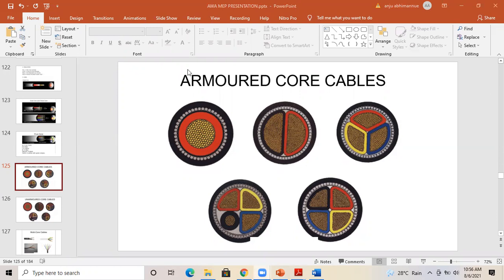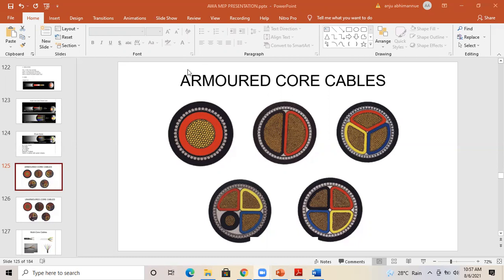Armoring is used for physical protection. It is a covering that comes above the primary insulation. For a normal cable, we will have the conductor, primary insulation, then the armoring, then the outer sheath. After this section, I will show you the gland fixing video.